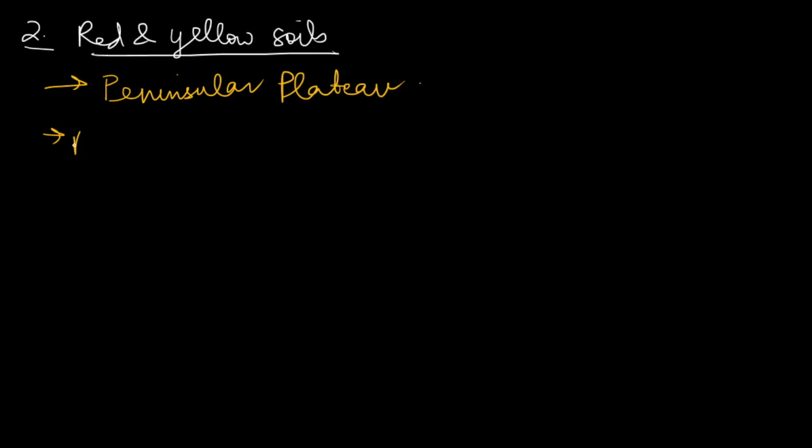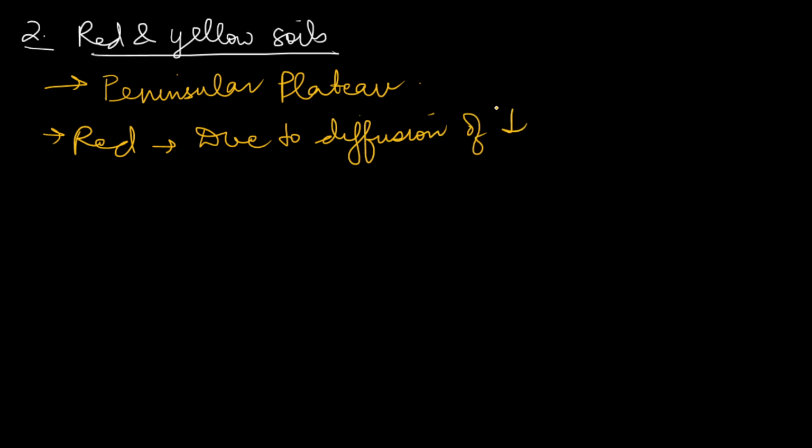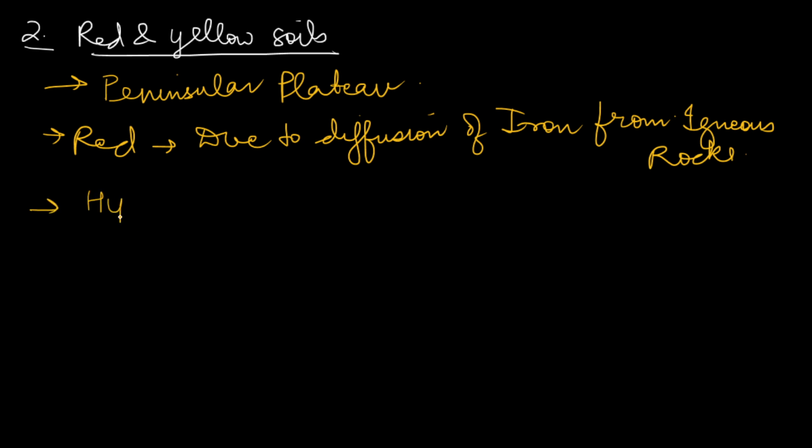The color of these soils is red due to diffusion of iron from igneous rocks. The hydrate form of red soil is known as yellow soil. Yellow soil is nothing but the hydrate form of red soil.